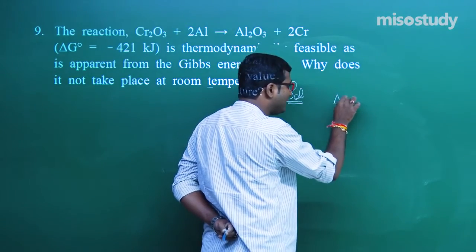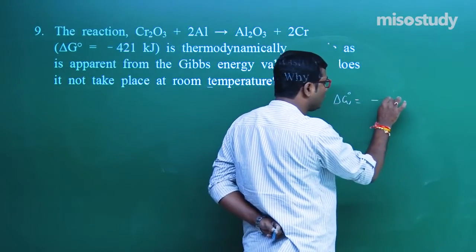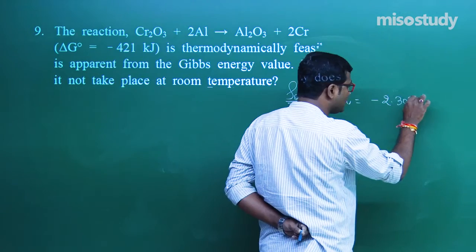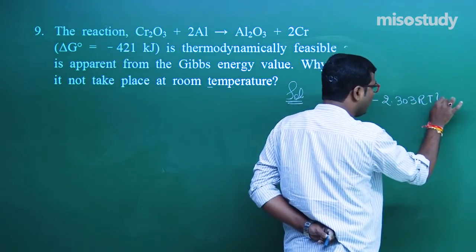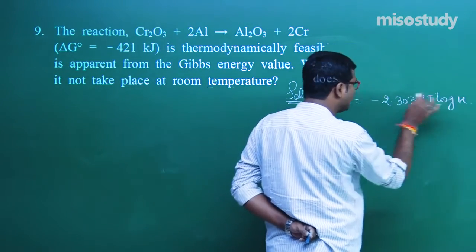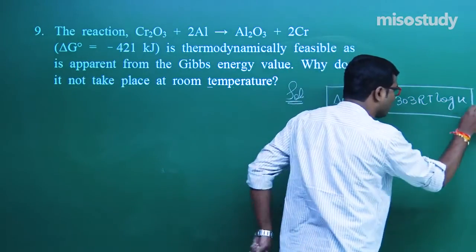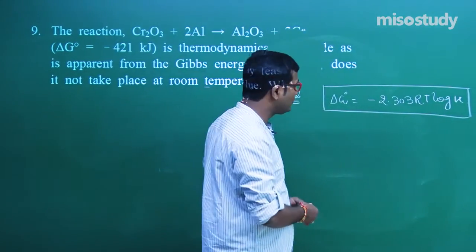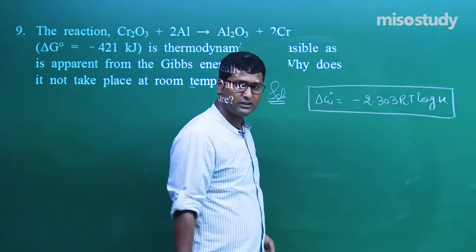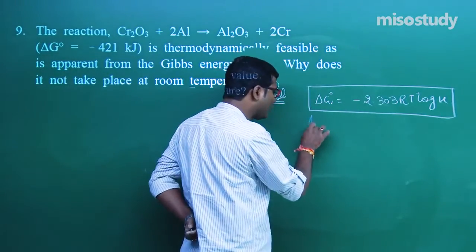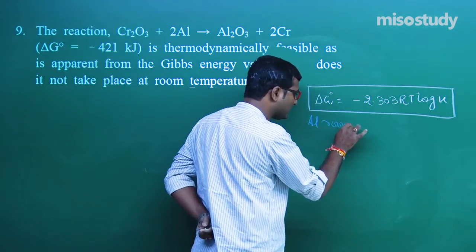As we know, delta G is equal to -2.303 RT log K. That is, delta G is directly linked to the value of the equilibrium constant. Am I right? If the equilibrium constant is more, the value of delta G will be more and more negative. At room temperature, what happens? Listen carefully.